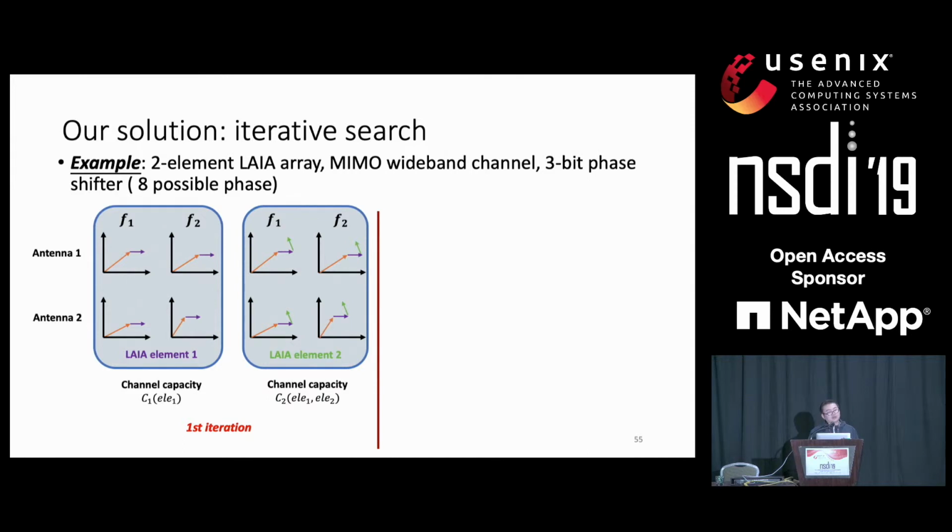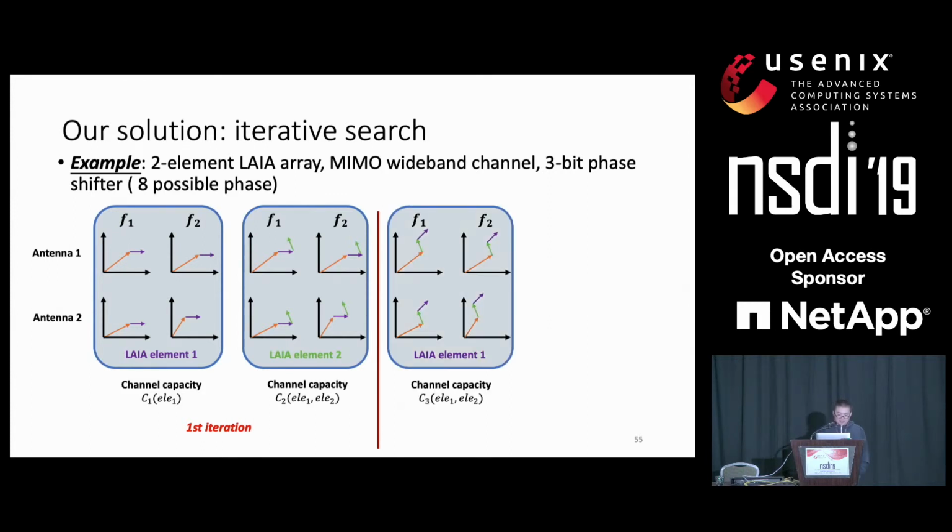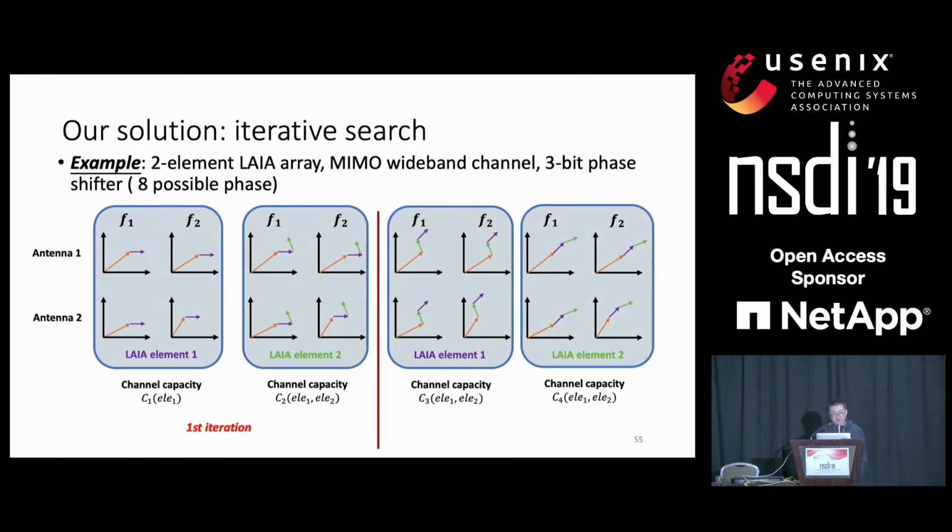But this process cannot guarantee the optimal solution, so we will keep iterating: fixing the second element and researching the first element to find the configuration that gives us a higher capacity. We do the same thing for the second element: we fix the first, research the second, and find the one with higher capacity. We will keep iterating until we cannot increase the channel capacity anymore.